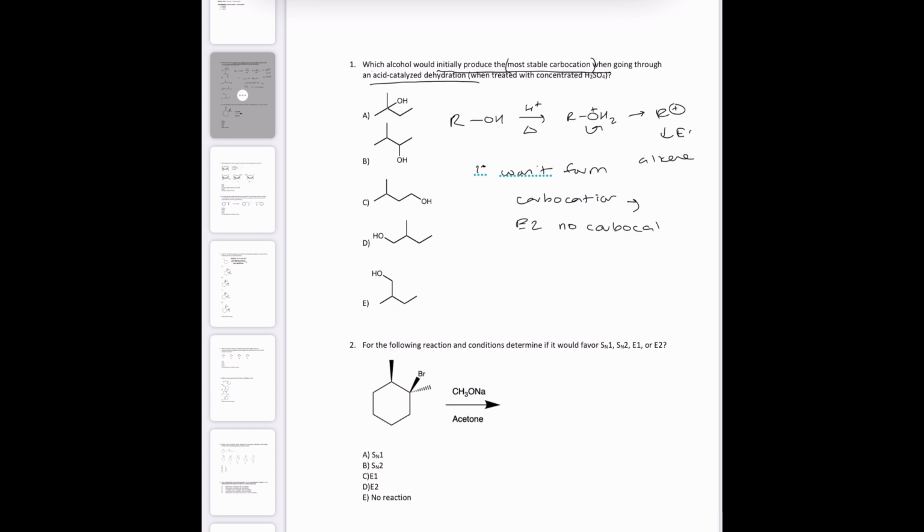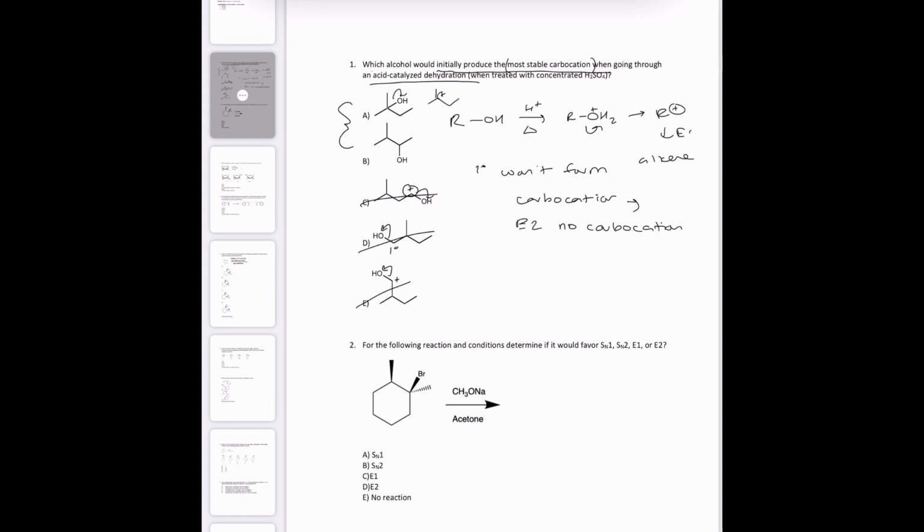So the question here is, which would be initially the most stable carbocation? We can eliminate any that are primary, because if this leaving group left, the carbocation would be right there. If this leaving group left, the carbocation would be right there, and if this leaving group left, the carbocation would be right there. So all those are primary. We can eliminate those because they won't form the carbocation. It definitely wouldn't be the most stable carbocation. So then we're just deciding between these two, which is the most stable carbocation that would form.